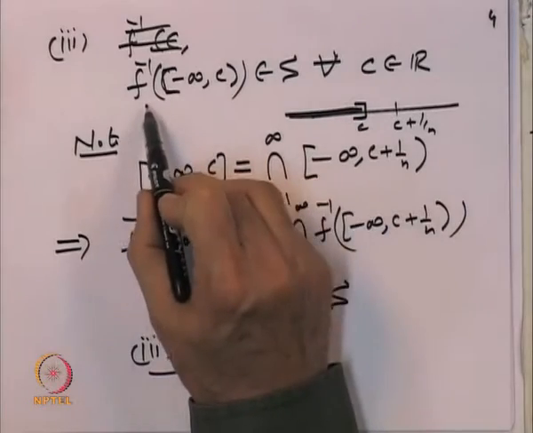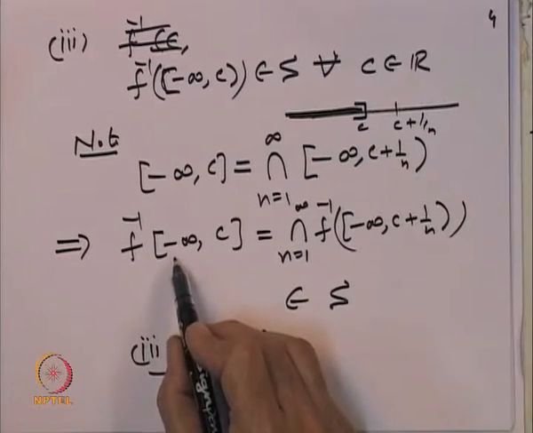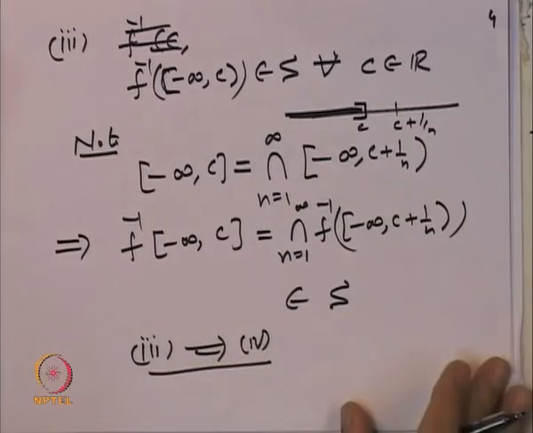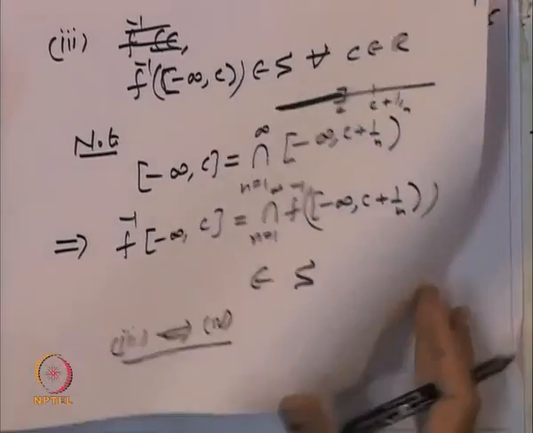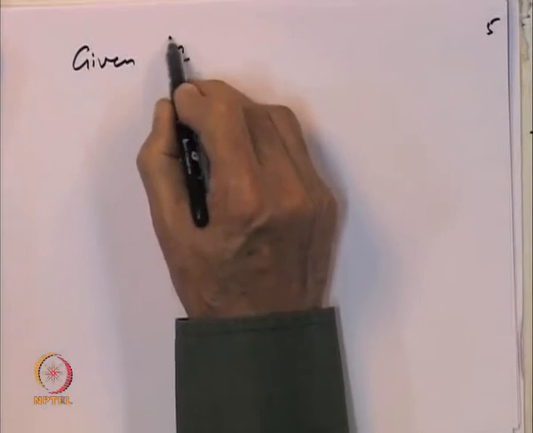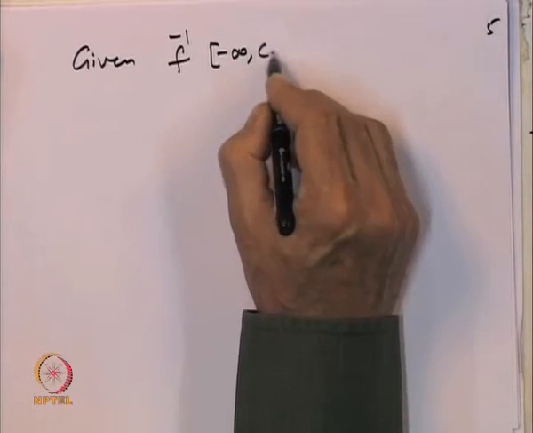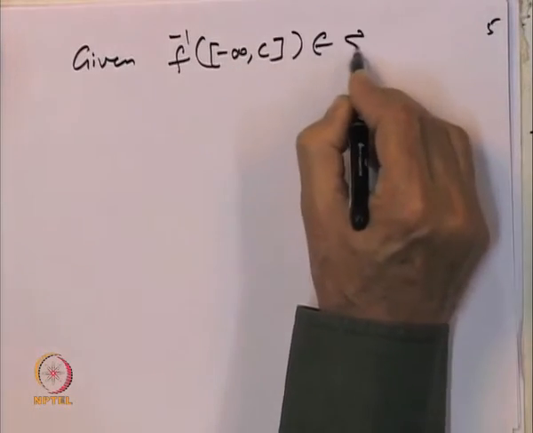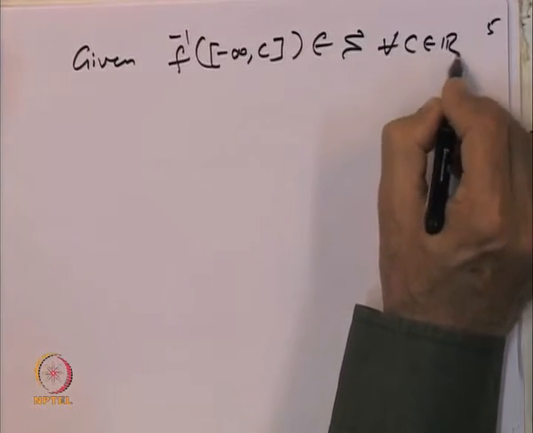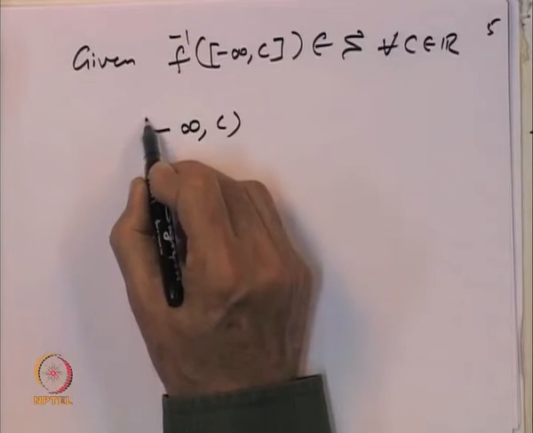So, if f inverse of minus infinity to C open belongs to S, then f inverse of minus infinity to C closed also belongs. So 3 implies 4, and let us prove the converse statement, namely 4 implies 1. Given that f inverse of minus infinity to C closed belongs to S for every C belonging to R, we want to look at f inverse of the open interval.